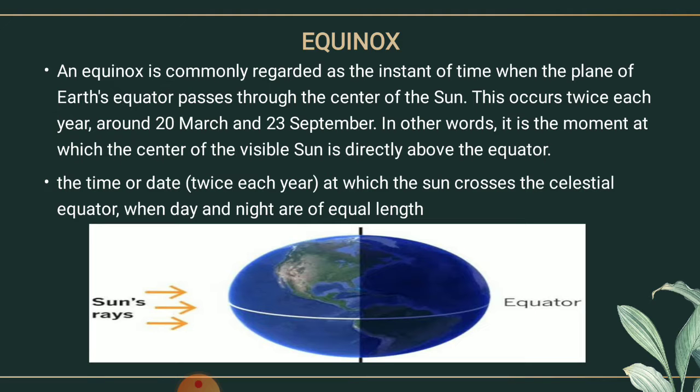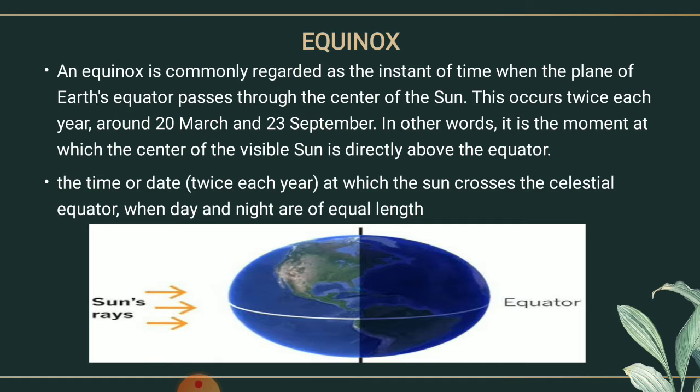Dear students, on 21st of March and 23rd of September, these are the two dates. Here I have written 20 March, but it is 21st of March and 23rd of September. The direct rays of the sun fall on the equator, and at this position neither of the poles is tilted. It is straight. It is not tilted towards the sun. The poles in this condition do not get tilted towards the sun.